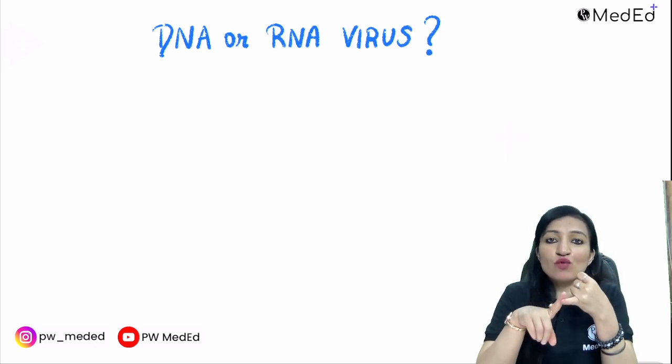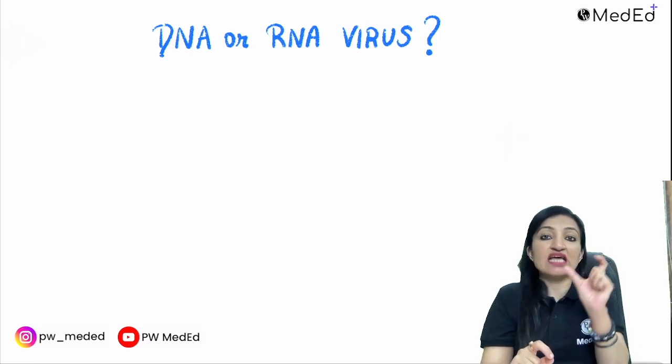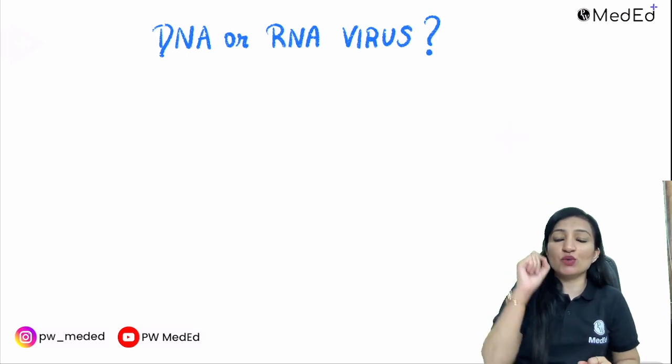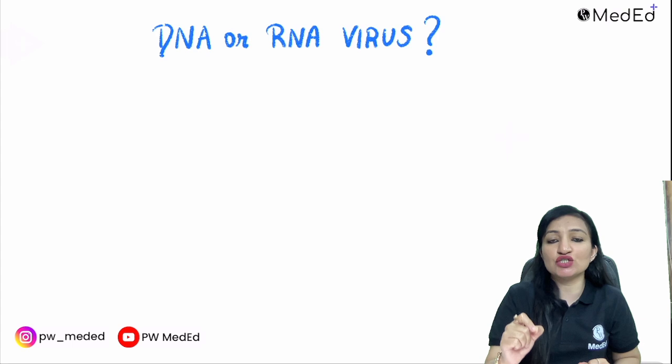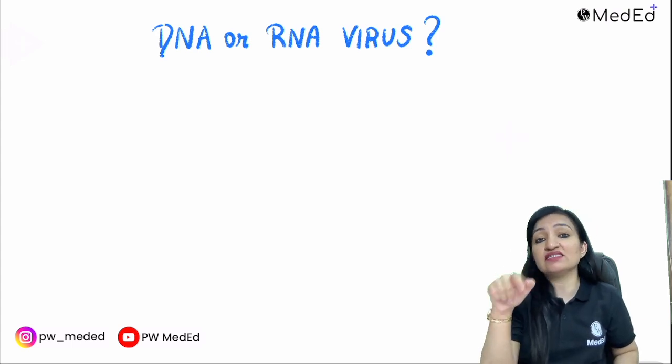Now H stands for what? The first H stands for the herpes viruses, the second H stands for hepadnavirus, that is the hepatitis causing DNA virus, in other words hepatitis B virus, which by the way is the only hepatitis virus which has DNA as its genome. The rest of the hepatitis viruses have RNA as the genome, and this itself is an MCQ.